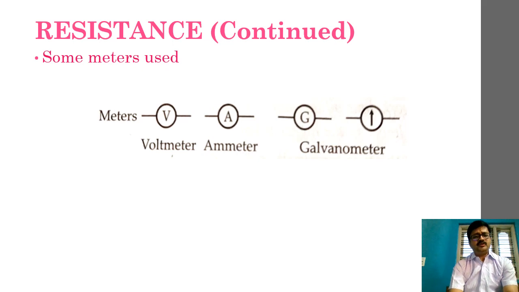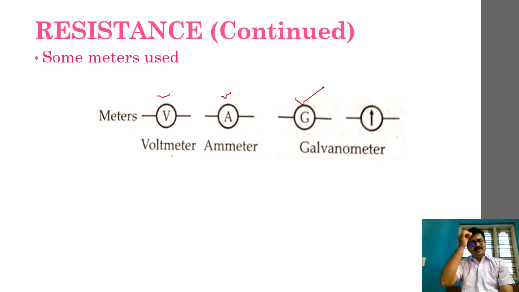This is the voltmeter symbol that I am indicating, and this is the ammeter symbol. If in any circuit you see such a symbol, remember that it is an ammeter. Voltmeter is used to measure potential difference and ammeter is used to measure the current.